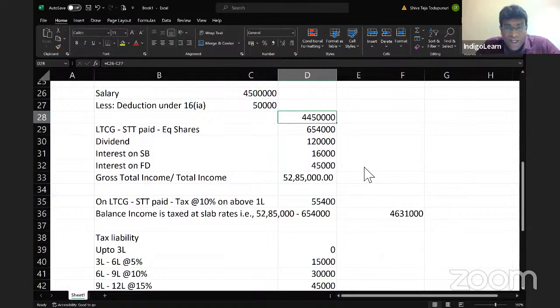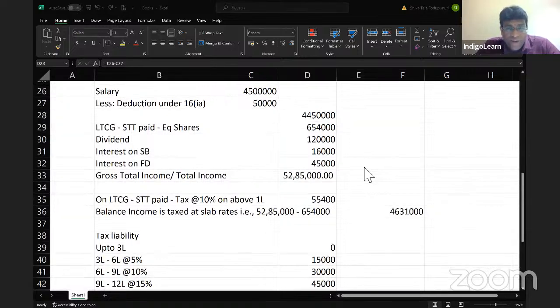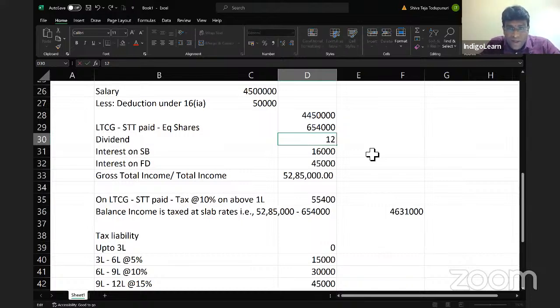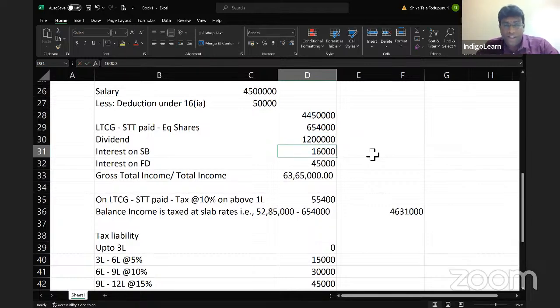Long term capital gain on equity shares, I have taken 6 lakh 54,000. Dividend income 12 lakh rupees. Correct? Oh, craziness.